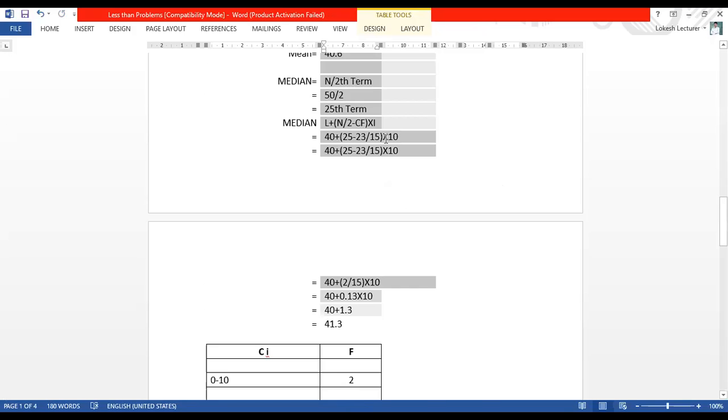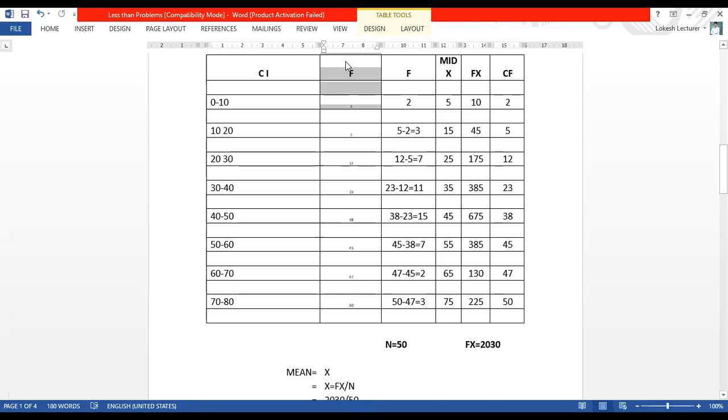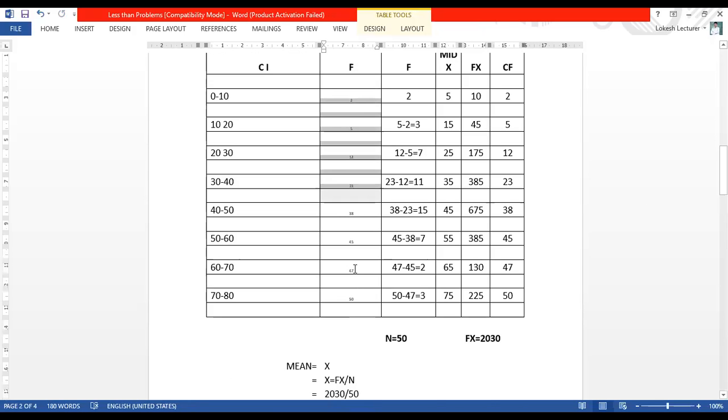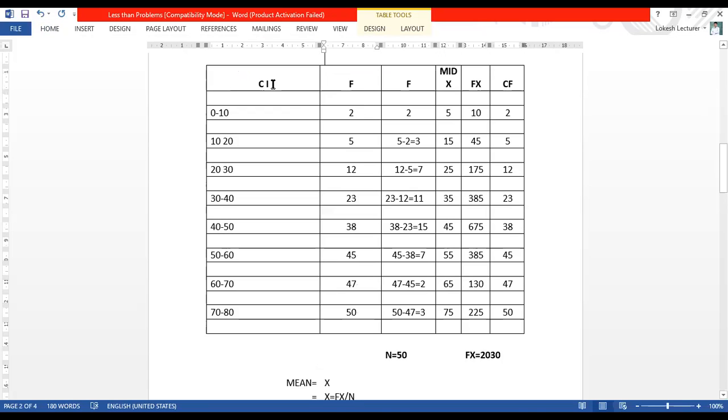Now I'll show you. This is very important. That's why I'm showing you. If you know this calculation, then you can easily solve the problem. Look here, normally what they have given, the class interval is taken same as it is, and the F value they have given, we have to change.